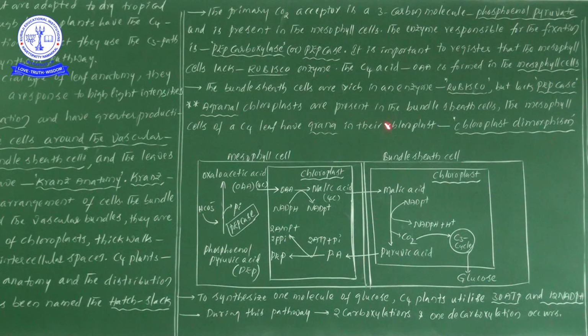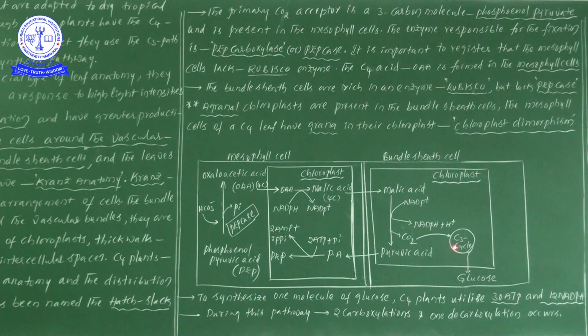But when this particular cycle runs one time, how many carbon dioxides are produced? Only 1. So to produce one glucose molecule, 6 carbon dioxides are required. So to produce one complete glucose molecule, this cycle should be cycled 6 times, and then only one glucose molecule formation takes place.